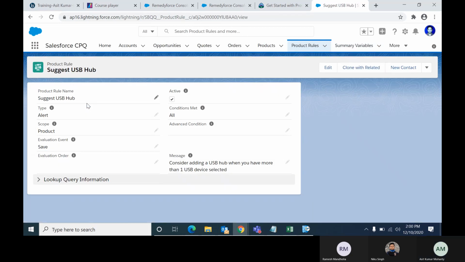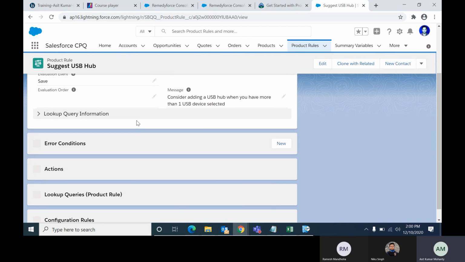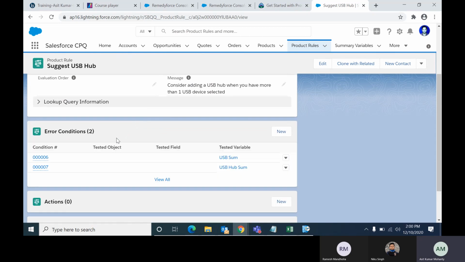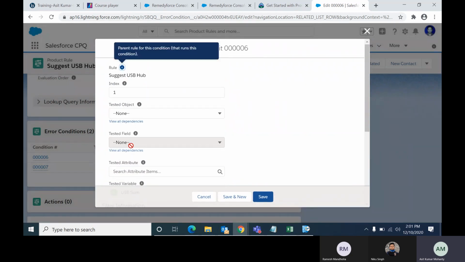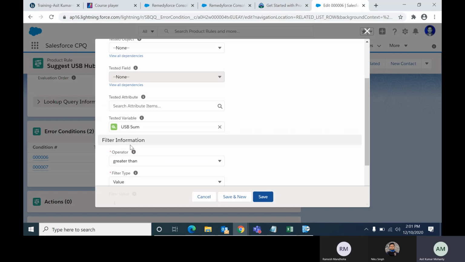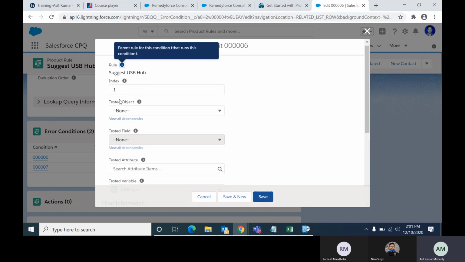Okay, now here I have defined two conditions. The first condition will check whether the total sum of USB devices is greater than 1 or not. If it is greater than 1, then it will check for the next condition, whether USB hub is present or not. So first condition it will check.